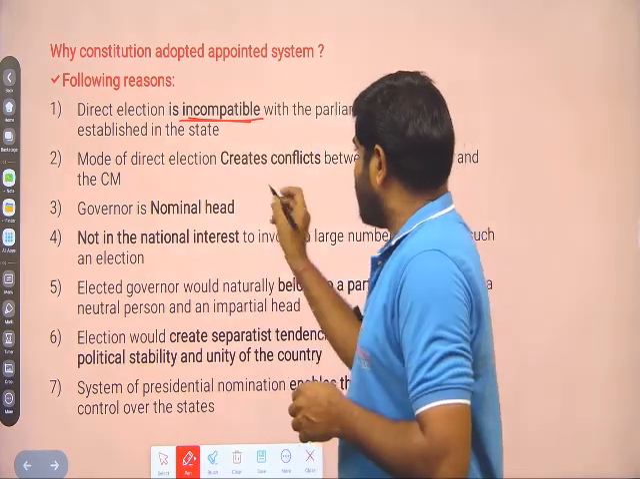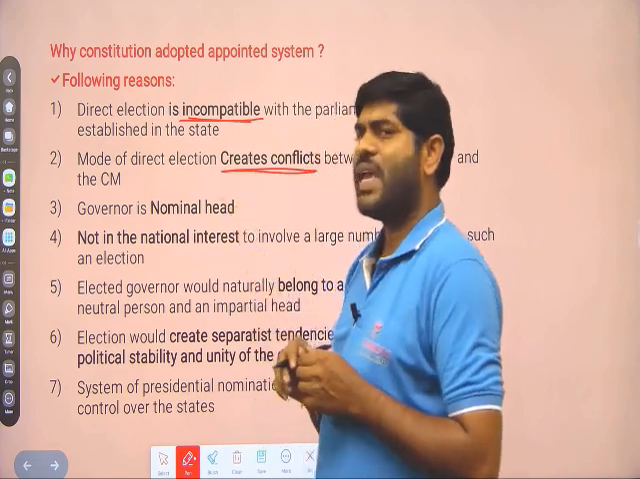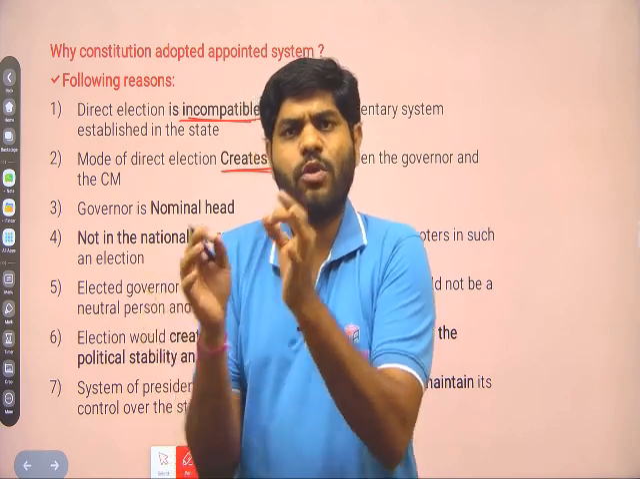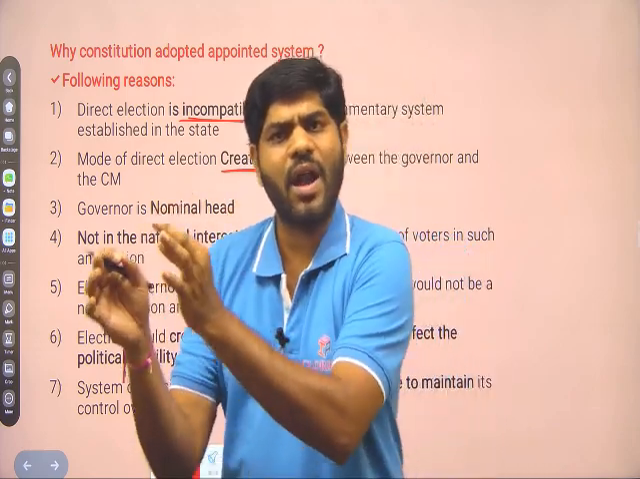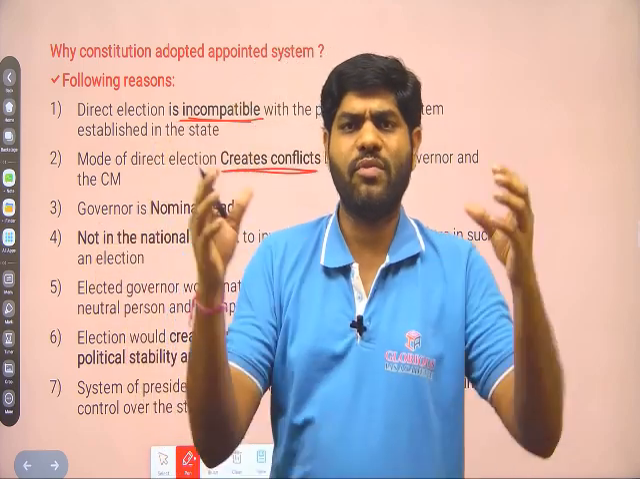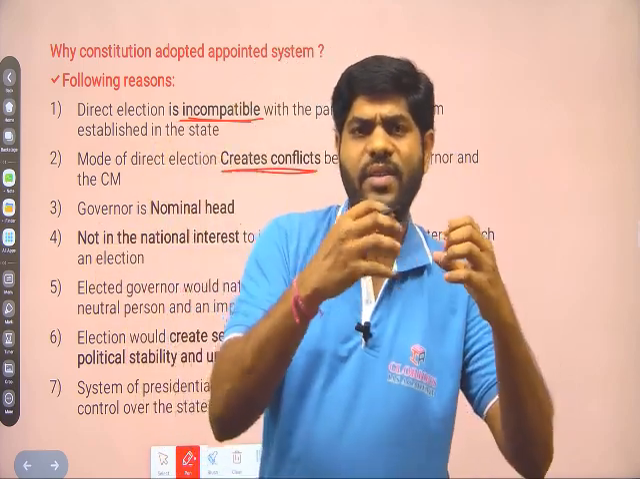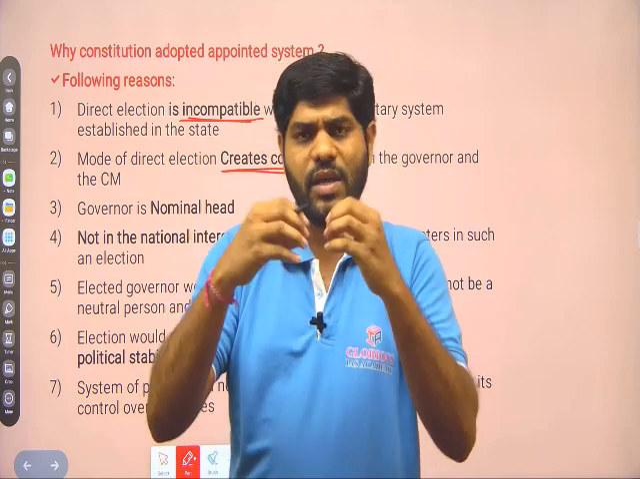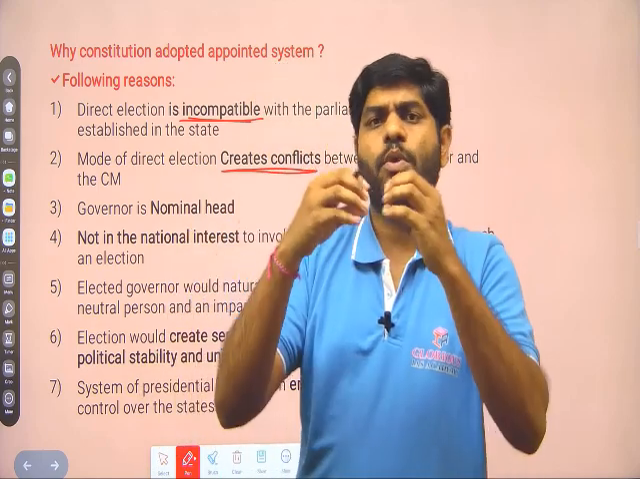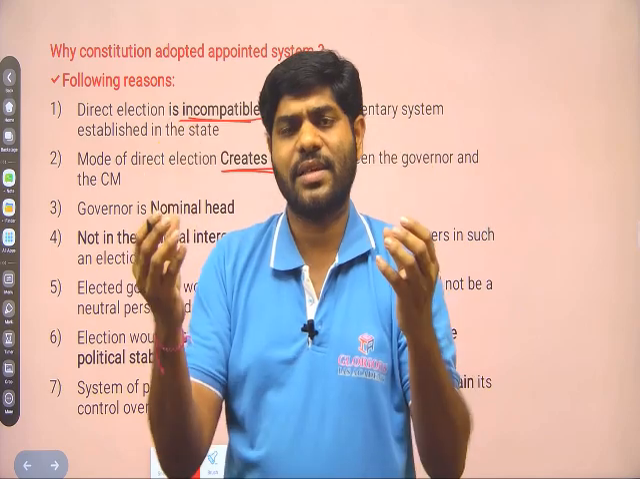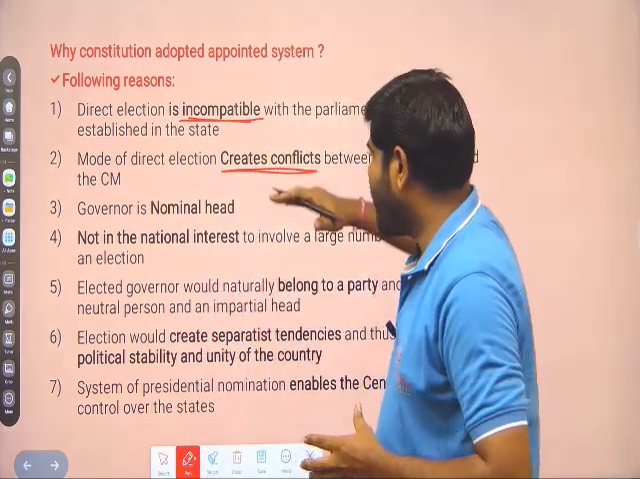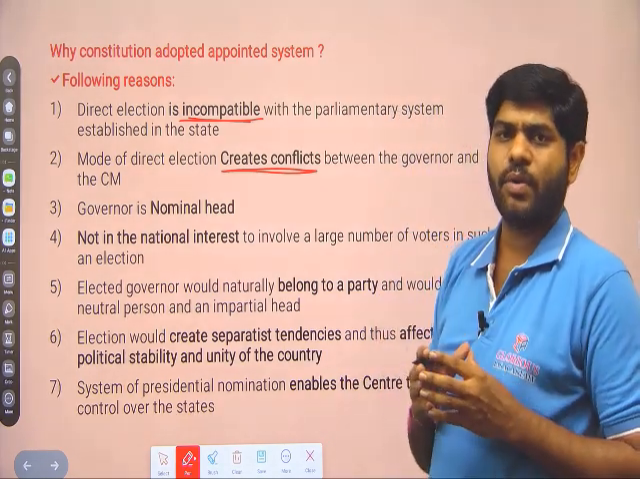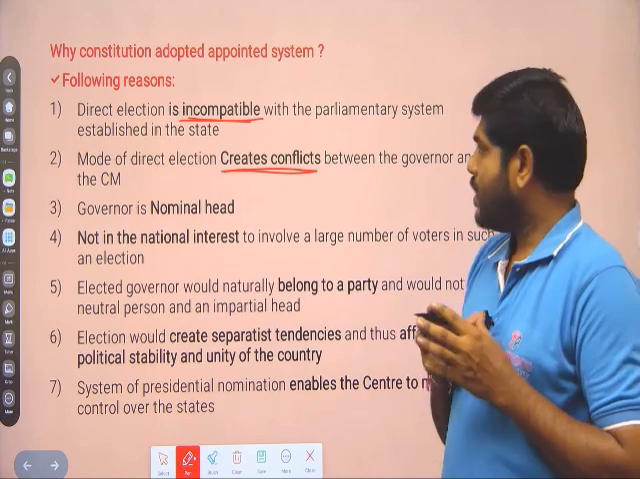Number two, it creates a conflict between the CM and governor. If you provide elections for the governor, the CM would be elected by the people and the governor would also be elected by the people. So there would be a conflict between the governor's office and the CM's office. There will be a lot of conflict if you provide direct elections or indirect elections for the governor. So to avoid this conflict, the Constitution of India does not provide an election system for the governor.